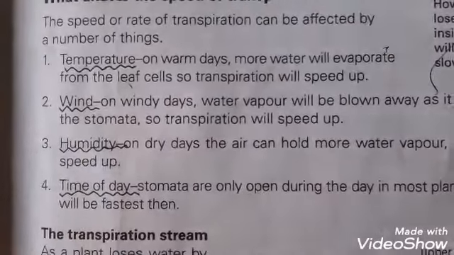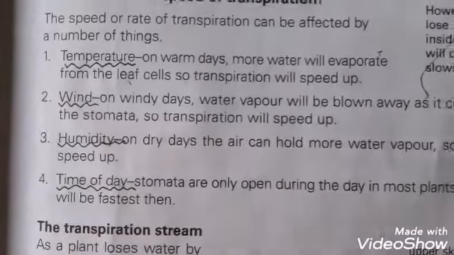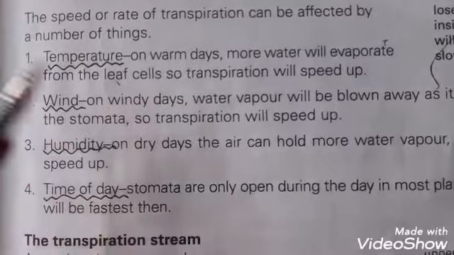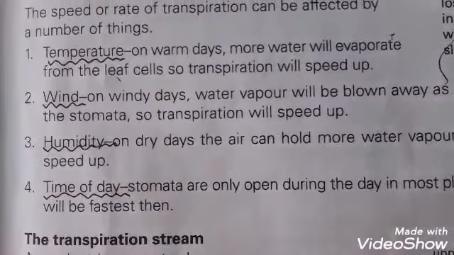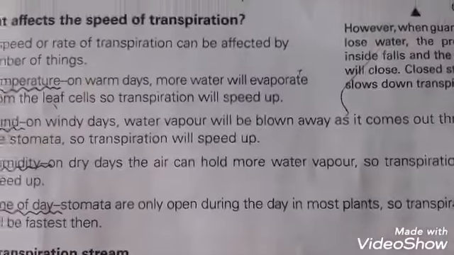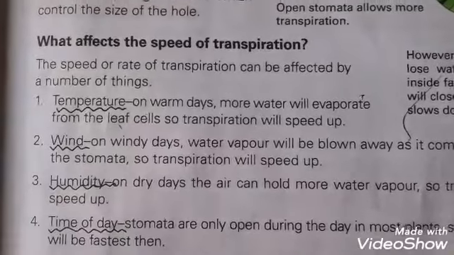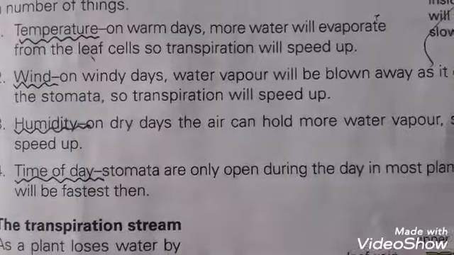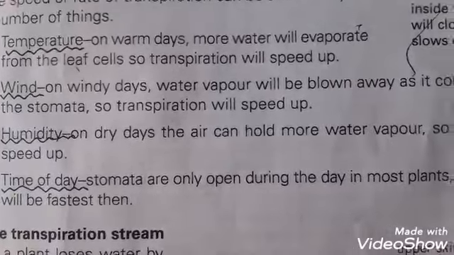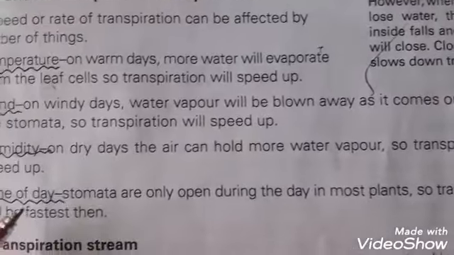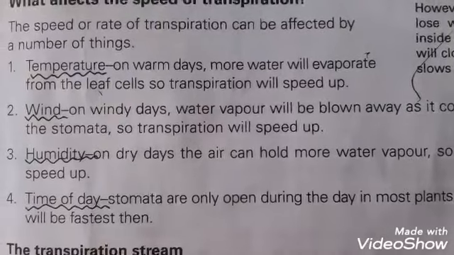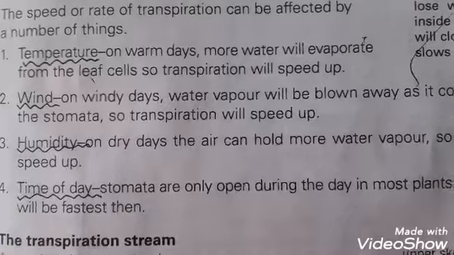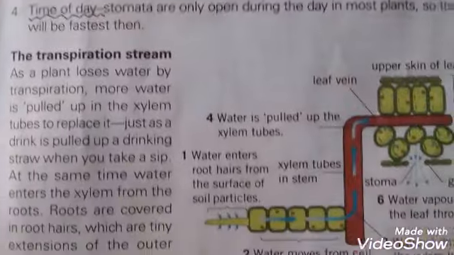Humidity. Humidity means, on dry days, air can hold more water vapors inside it. On humid days, the air already holds water vapors, so the transpiration rate will slow down. Now, fourth, time of the day. During the daytime, stomata will be open in most plants, so transpiration is faster in the daytime than at night time, because stomata only open during the daytime.